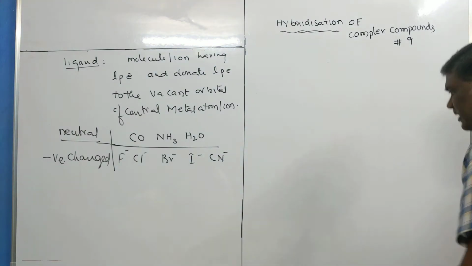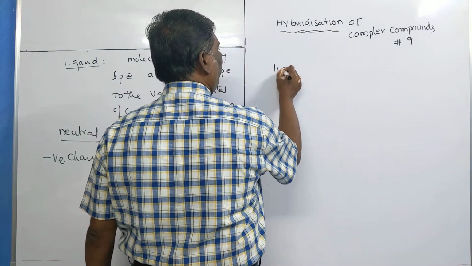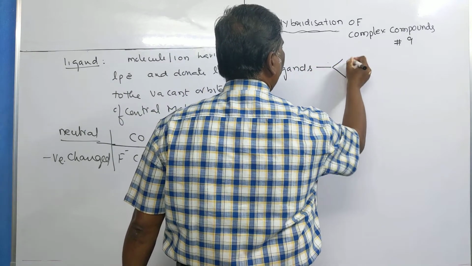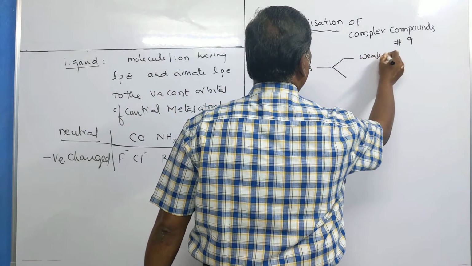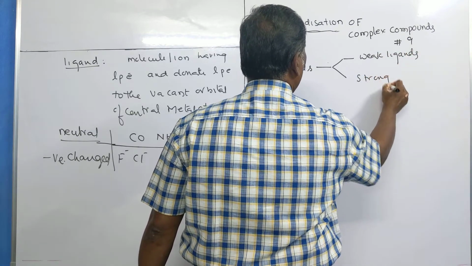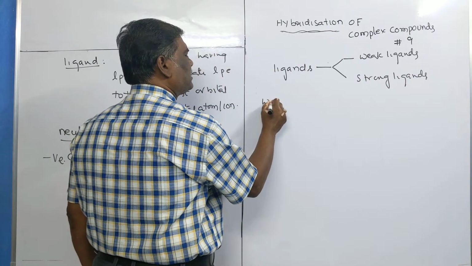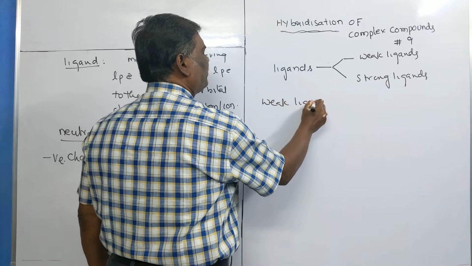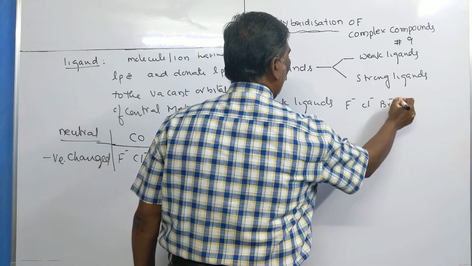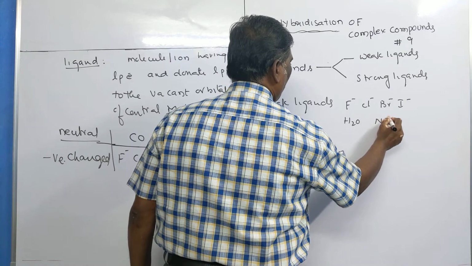The next one, again the ligands are classified based on the strength. Ligands are classified into two types, weak ligands and strong ligands. What are weak ligands? The weak ligands are fluoride, chloride, bromide, iodide, water molecule, ammonia molecule.